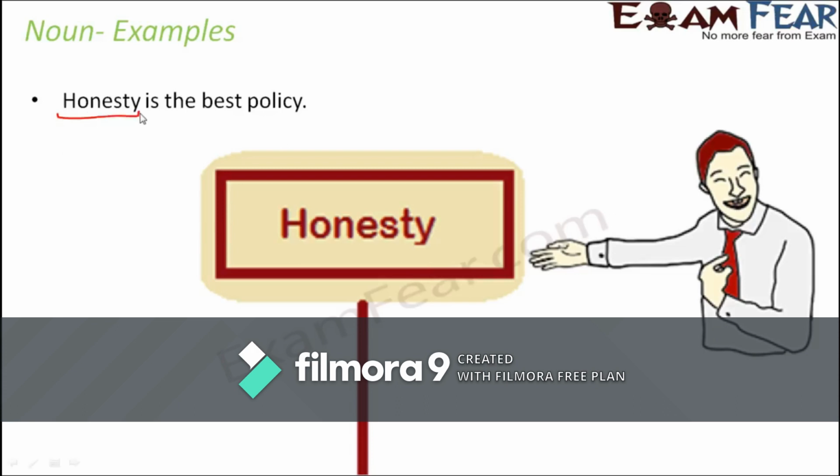So honesty is a noun. What about policy? Policy again is a noun. That's because honesty is the best policy. Policy is a kind of quality or a kind of behavior, right? So this is also an example of noun.